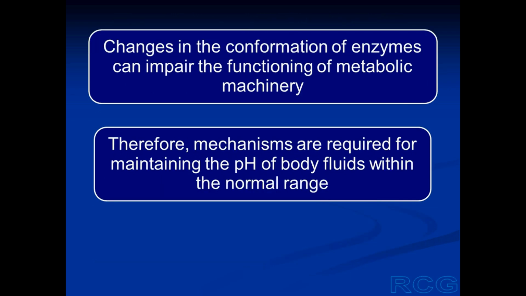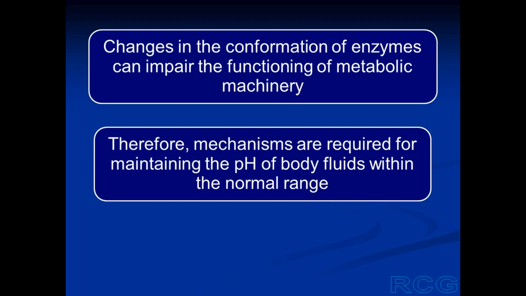We have got a variety of proteins, thousands of proteins having different functions. And among the different proteins, a very important class is enzymes. Enzymes catalyze all the biochemical reactions that occur in a living organism. And if there is a change in the conformation of enzymes, the catalytic activity of the enzymes can change.